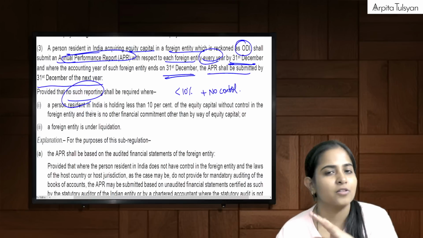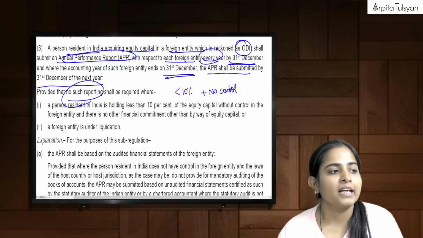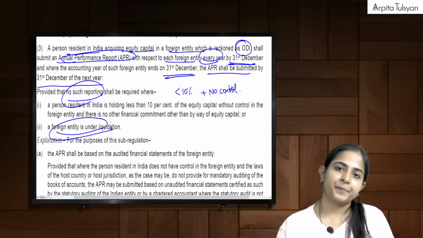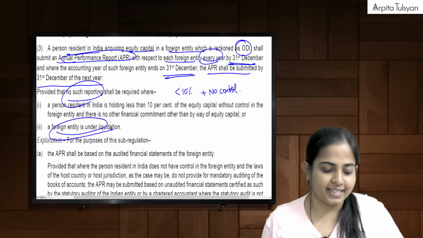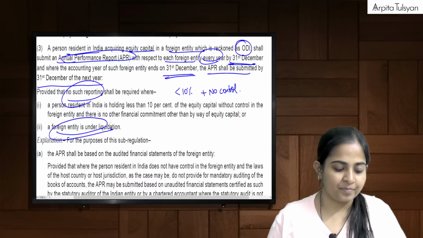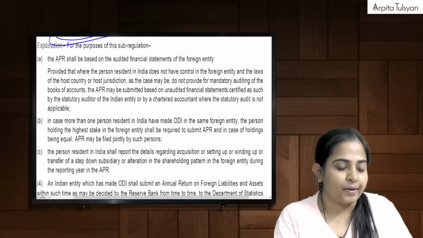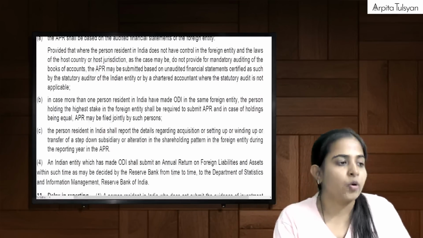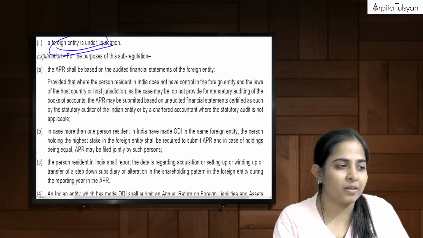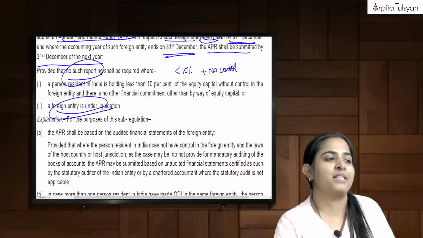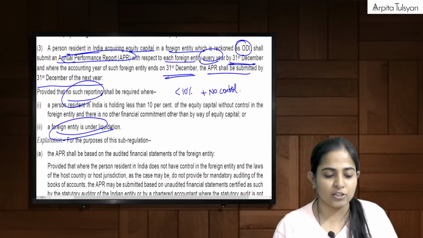Small person, so no reporting. And if a foreign entity is under liquidation, then also I am not supposed to submit it. Clear with this, everyone? Yes. Okay, so in these explanations, nothing is to be remembered specifically. You can just read it once, but nothing is to be remembered.